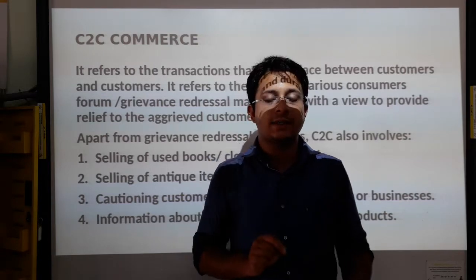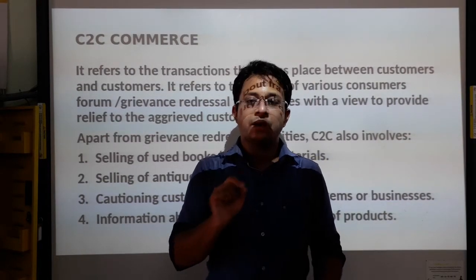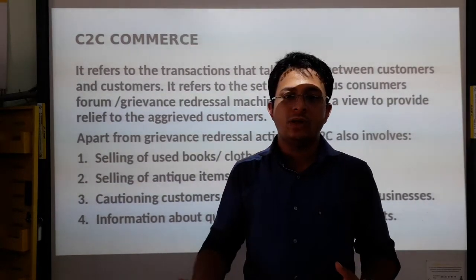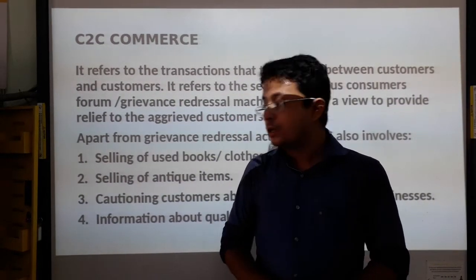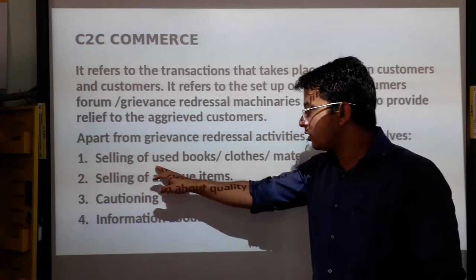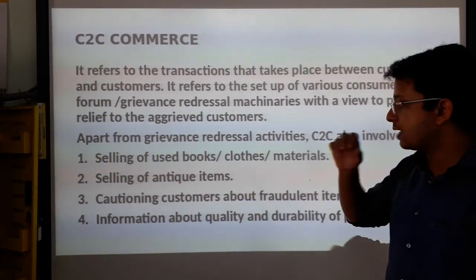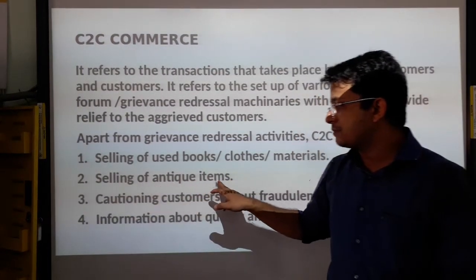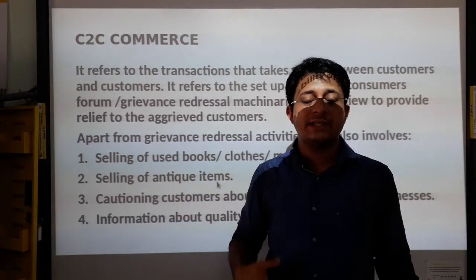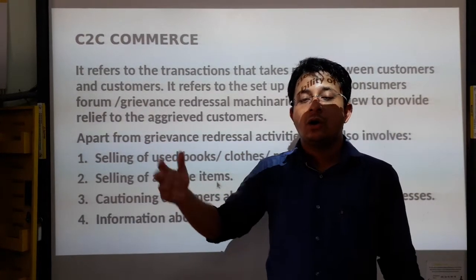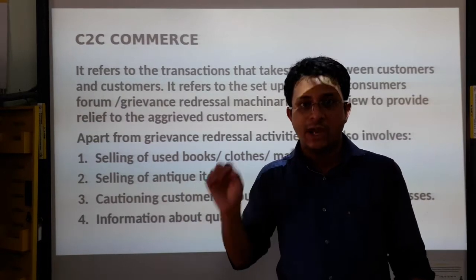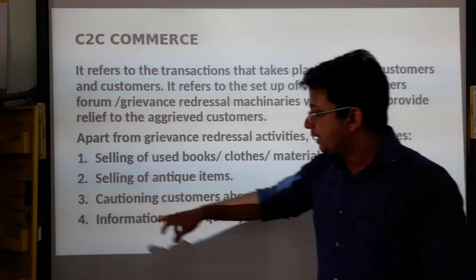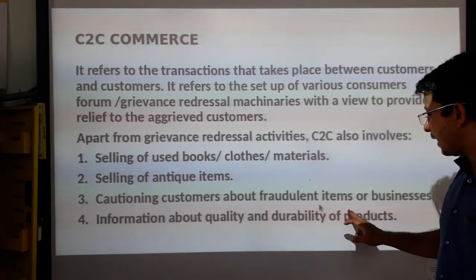For example, your class 10 or your class 9 books. If your books are of good quality, then you can immediately sell them. Okay. After selling, they will be giving you a price which is lower than your actual MRP. Now that is what selling of used books, clothes and materials is. Like your books, you can also sell your clothes and other materials also. Selling of antique items, that means the items which have been used by our forefathers or by our ancestors. If you have got all those items, then also there are certain shops which are going to buy them.